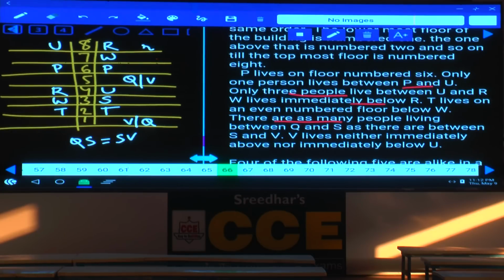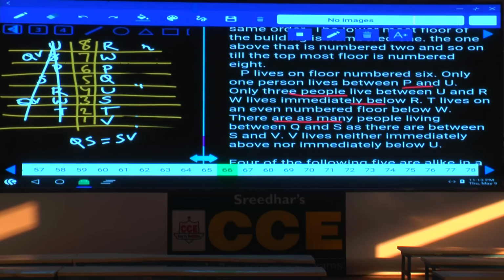Now if you take S at this place, above this S there is no possibility, S cannot be here. If you take S at this place, then Q or V will be here. The other person, Q or V, must be in the place of W, which is not possible. And the second case is completely ruled out. Now we are left with only one case. V lives neither immediately above nor immediately below U, hence V cannot be on the 5th floor. If V is not on the 5th floor, Q must be on the 5th floor. If Q is on the 5th floor, V must be on the 1st floor.